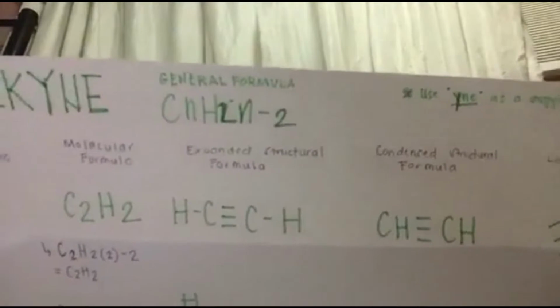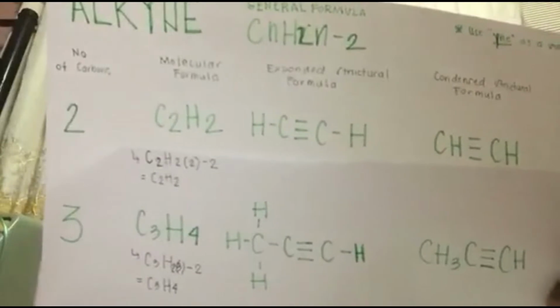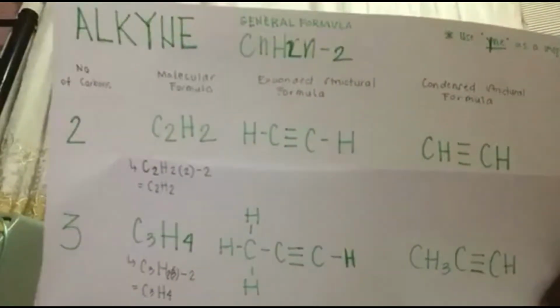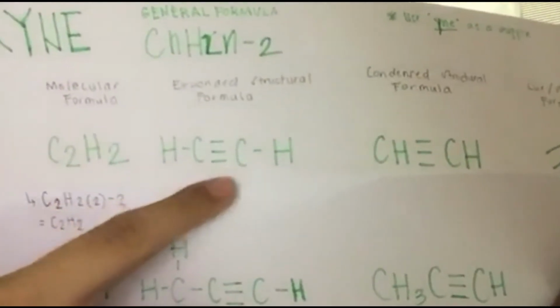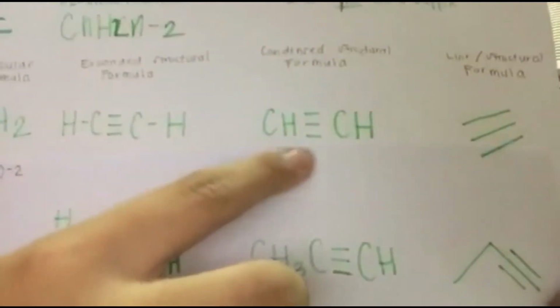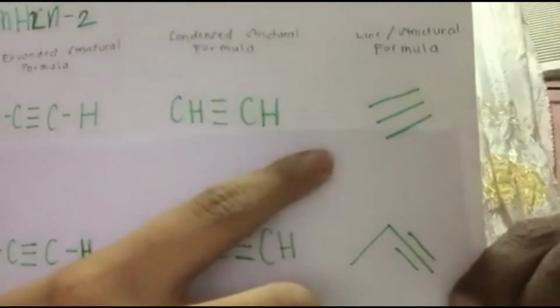Again, alkynes have a general formula of CnH2n-2, and we use yne as the suffix. So, if we have 2 carbons of alkyne, we have a molecular formula of C2H2, and we have an expanded structural formula that looks like this, and its condensed structural formula looks like this, and then its line formula is this, since it is a triple bond.